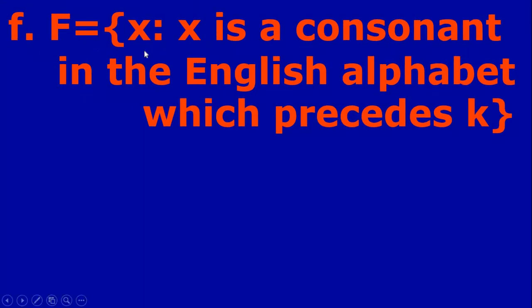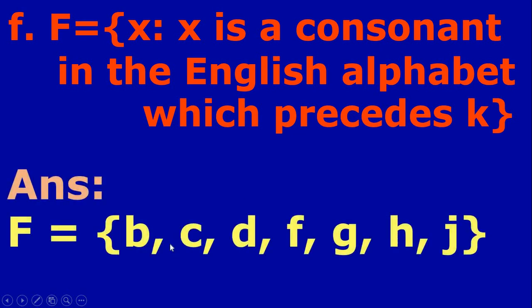Next one, F equal to the set of all x such that x is a consonant in the English alphabet which precedes k. So you have to write all the consonants. Precedes means before k. You have to write only consonants, not vowels. So a is not possible. So we have to write b, c, d. e is not possible. f, g, h, i is not possible, and j. It should be before k. So therefore it is b, c, d, f, g, h, j. This is set F.